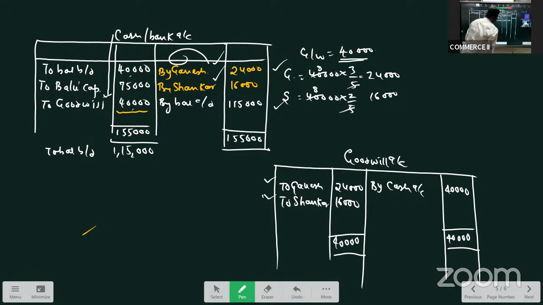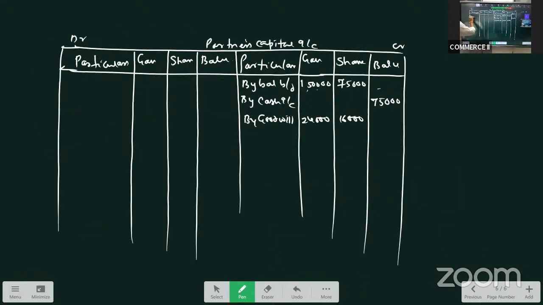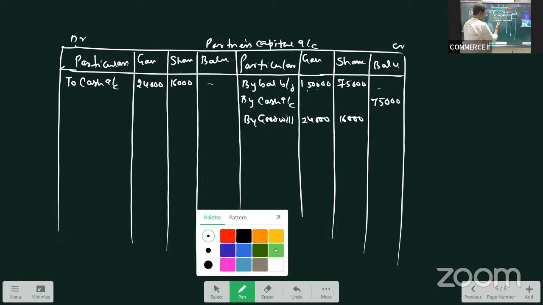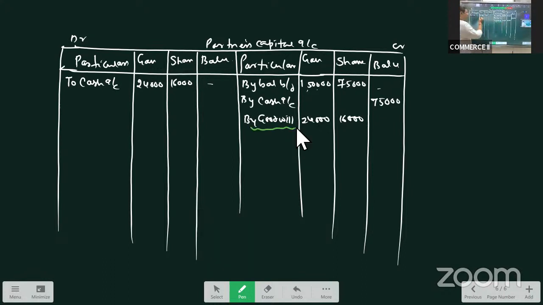So its effect has to be shown in the capital accounts also as cash. To cash, Ganesh withdrew 24,000 and Shankar withdrew 16,000. So that effect, here we are crediting the amount. And here they are withdrawing it, so we are debiting it. There is an outflow of cash. So we are crediting cash and debiting the partners.